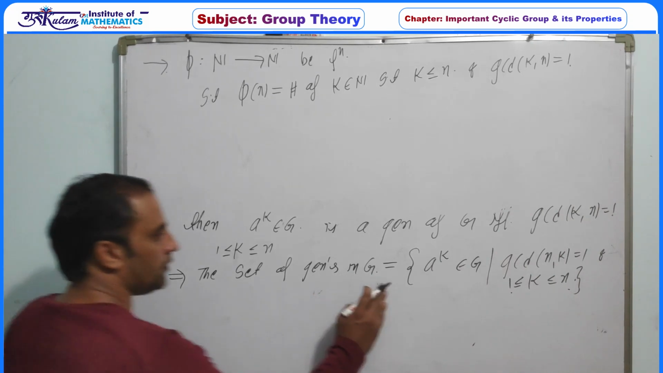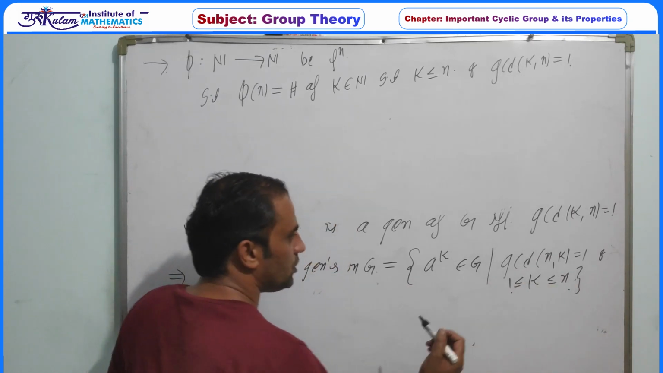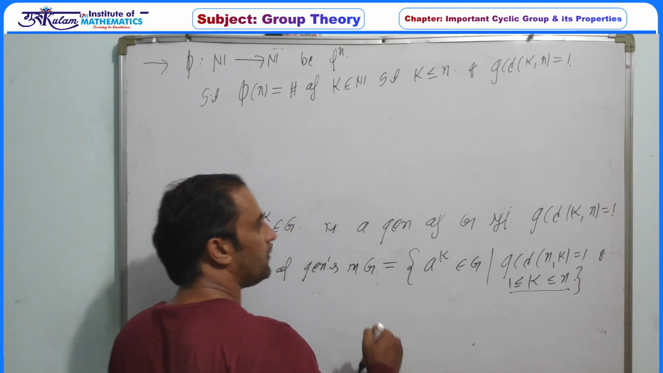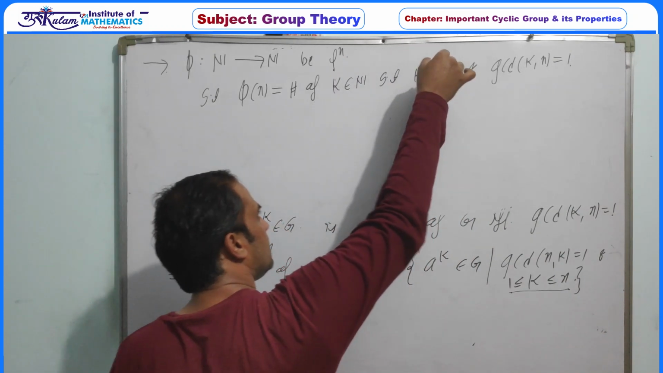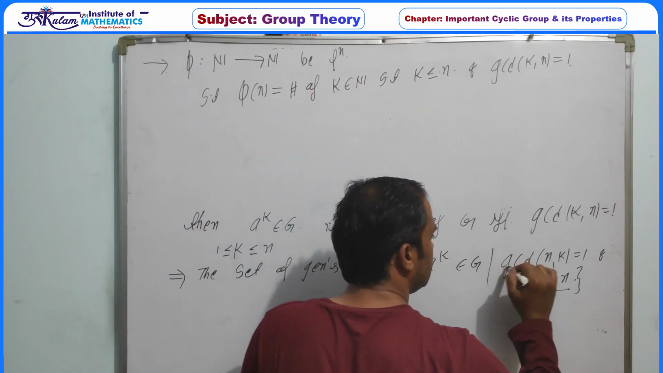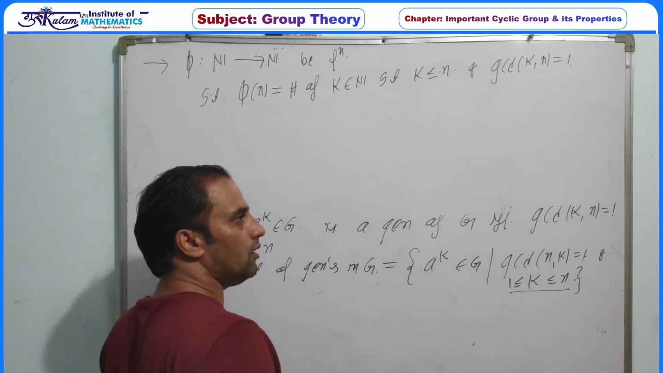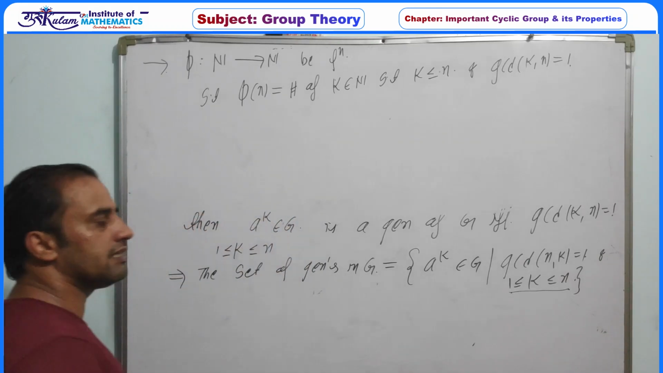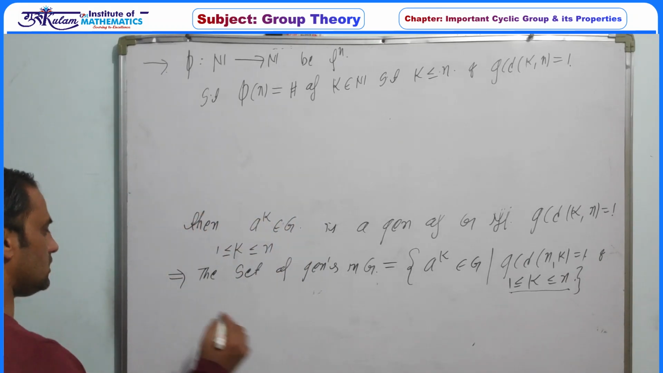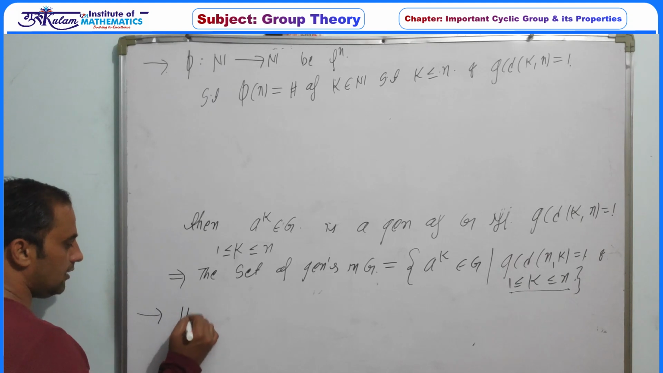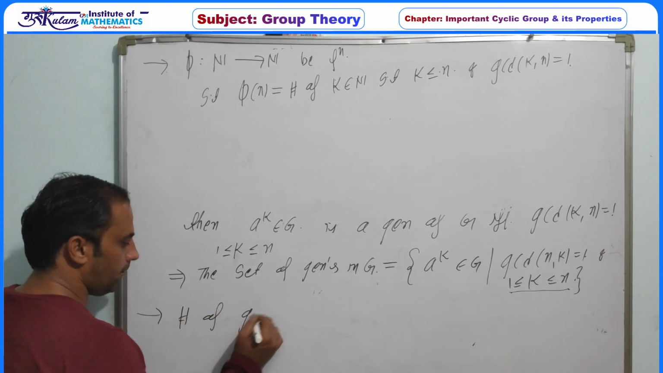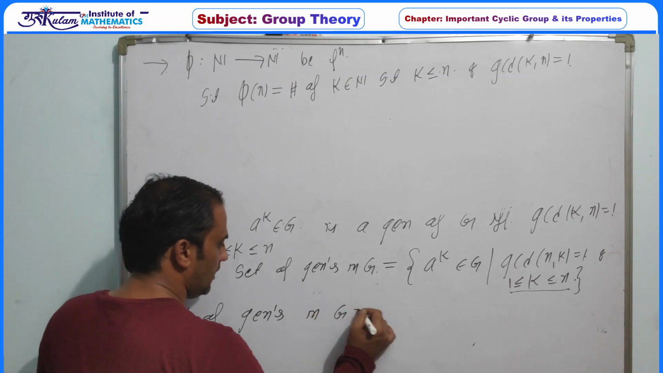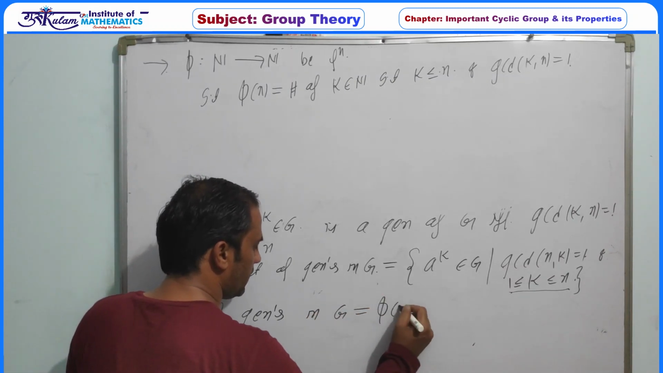Now if this is the collection of generators, the condition on k is varying from 1 to n, that is, k is a natural number, k is less than or equal to n, and the GCD of k and n is equal to 1. That is, the number of choices for this k is exactly phi of n. So from this we can directly say that the number of generators in G is equal to phi of n.